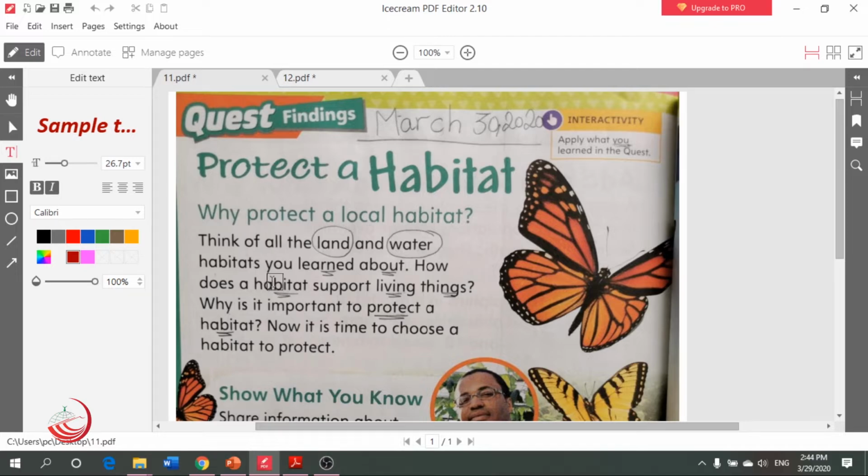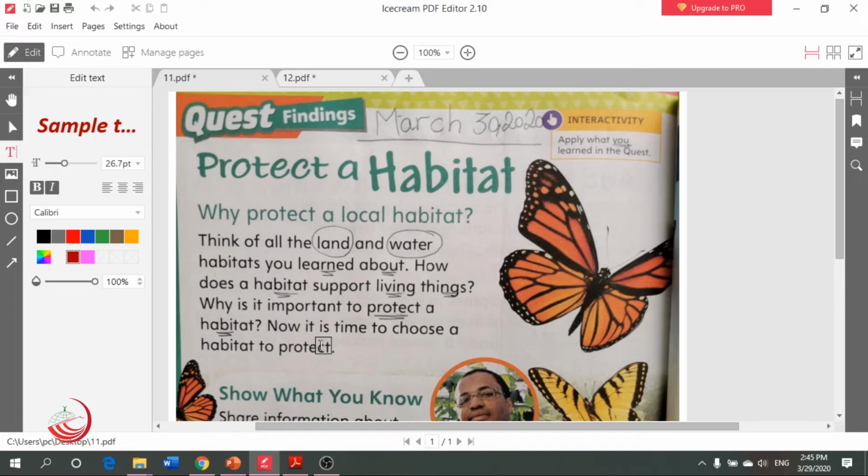So let's read and think. Think of all the land and water habitats you learned about. Think about all of these different kinds of habitat. How does a habitat support living things? How does it support them? We said every habitat should give the animals food, water, shelter, sun, and even a place to raise their babies. So, why is it important to protect a habitat?